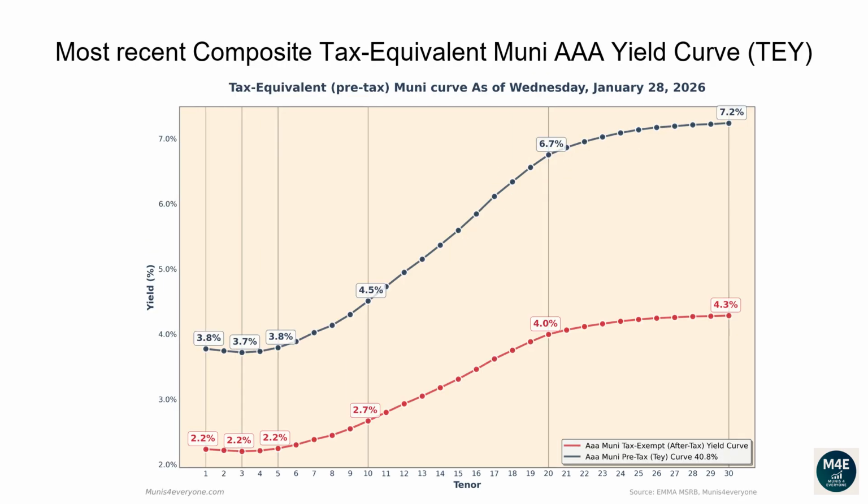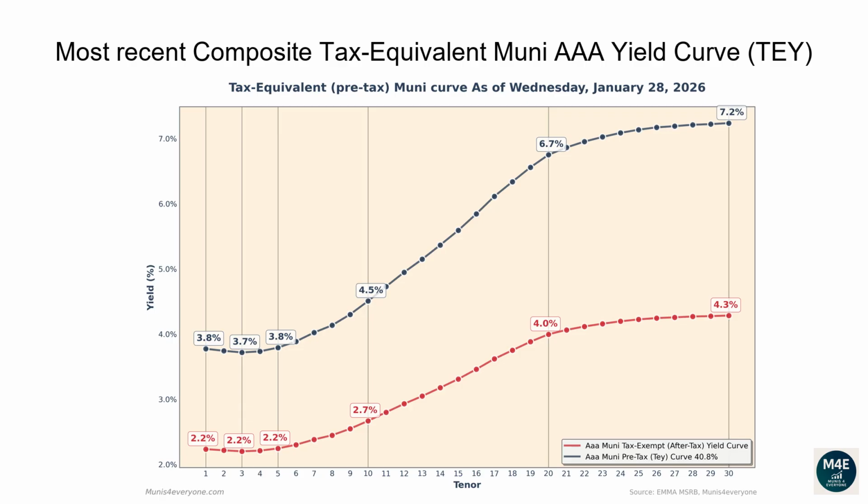Let's now go over the most recent composite tax-equivalent Muni AAA yield curve. The following graph shows, in red, the tax-exempt after-tax Muni yield curve, versus in blue its tax-equivalent pre-tax version, assuming a 40.8% top tax bracket, as of January 28, 2026.